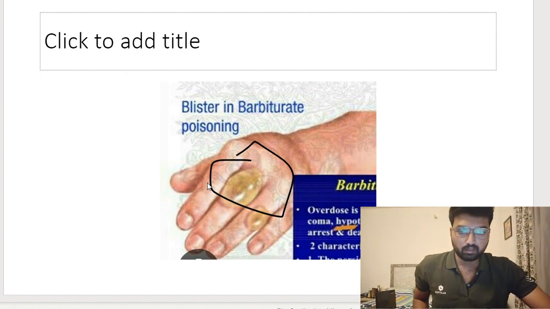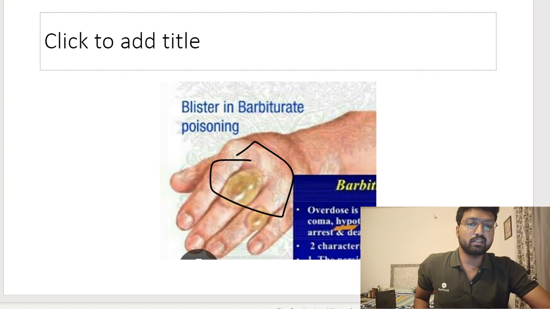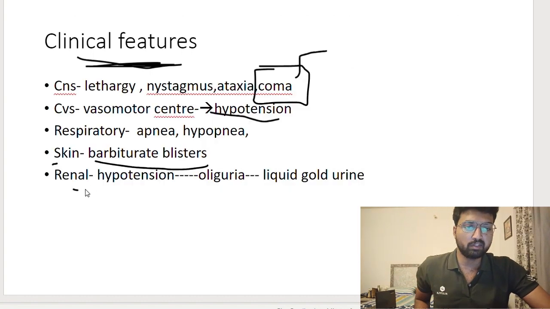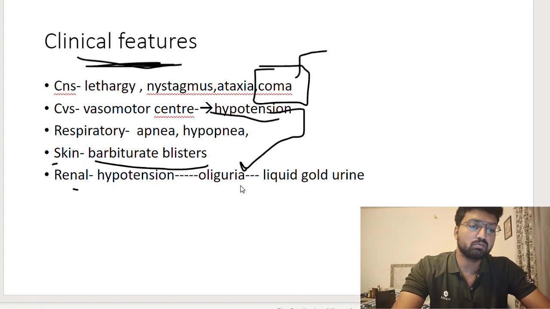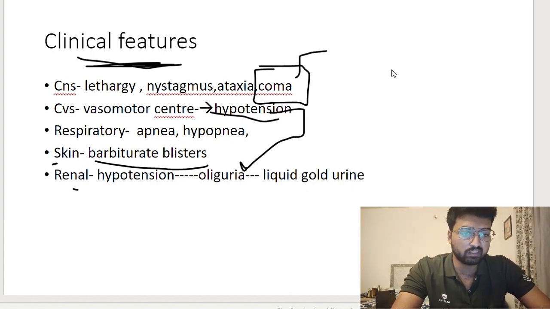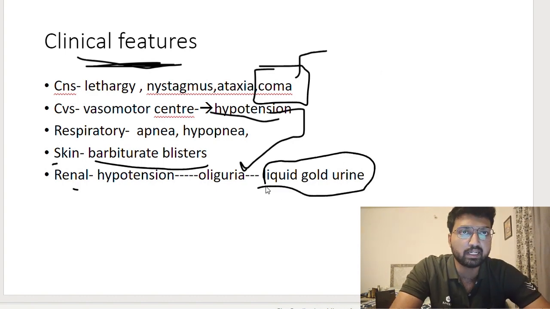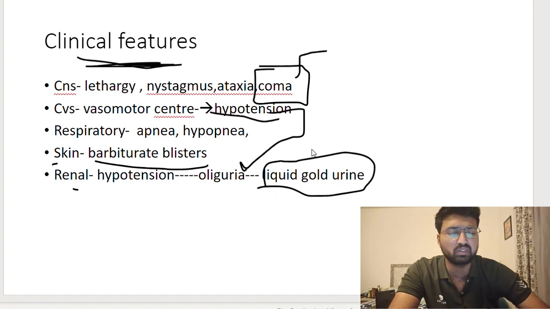In the kidney, since there is hypotension, it will lead to oliguria. Oliguria, there will be AKI. For some reason they keep asking this question: what is the liquid gold urine appearance? Because there is oliguria and dehydration, the urine is very concentrated, so it appears very yellowish. I have never used this term before, but it is asked like that: what is the liquid gold urine appearance? That is seen in barbiturate poisoning.